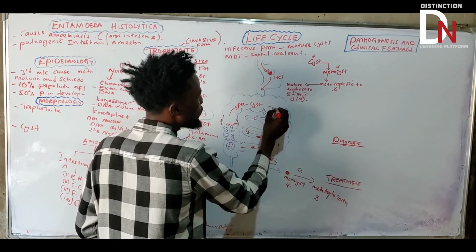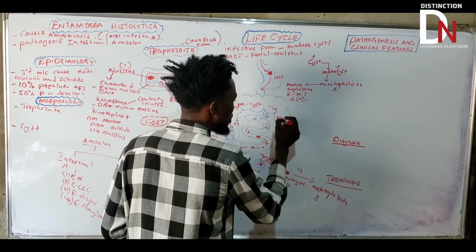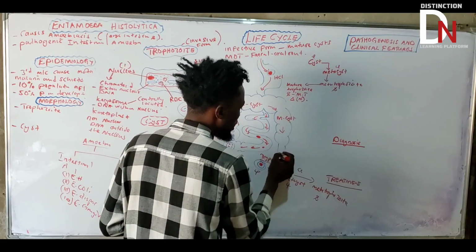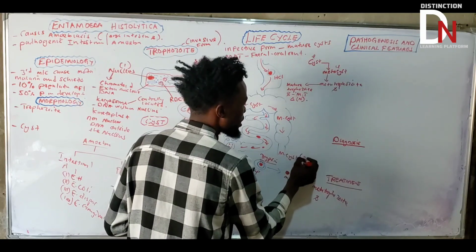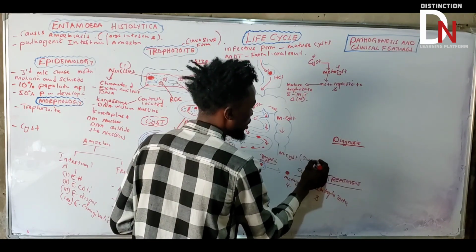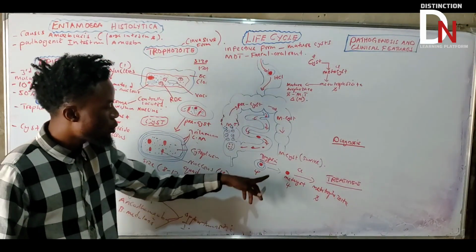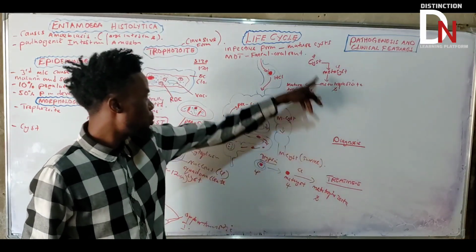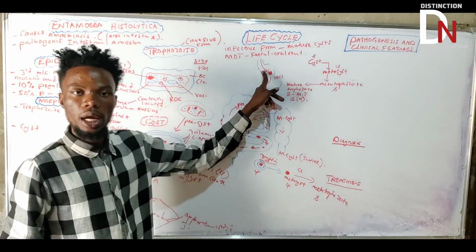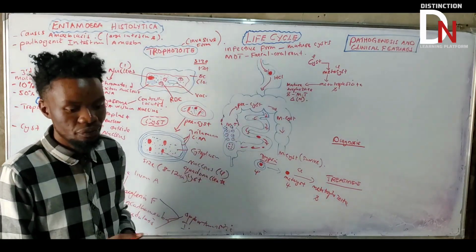Then the precyst, before going outside, will change into the mature cyst. The mature cyst is the one that will survive outside. You need to understand that. Again, the cycle will be repeated like that. This mature cyst will be ingested, then the same process will happen.